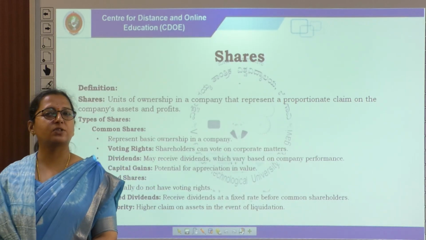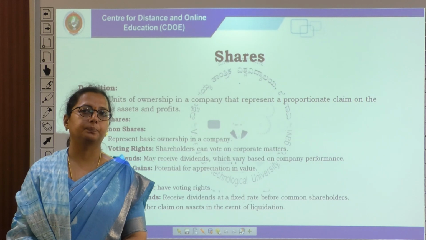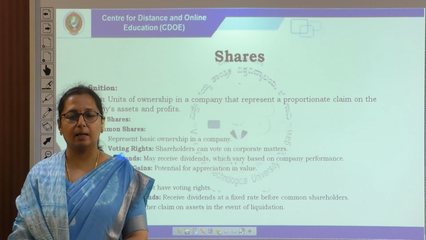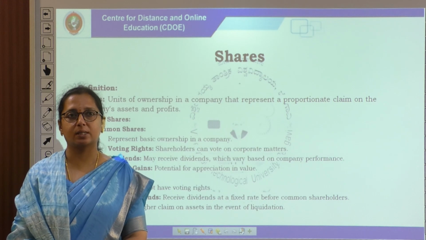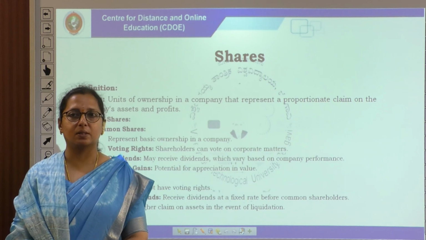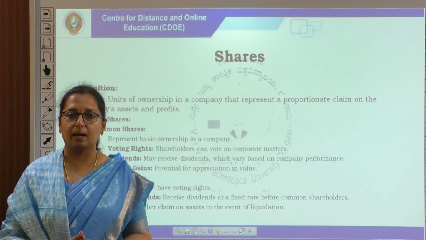In the last session, we discussed long term, short term and medium term sources of financing, and now we shall continue with the concept of what a share means, what a debenture or a debt means, and long term venture capital and hybrid financing.